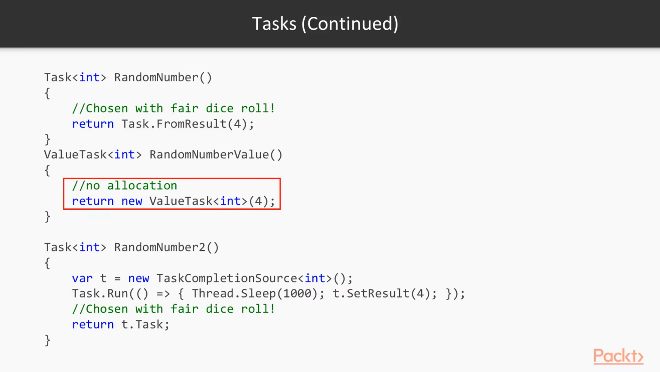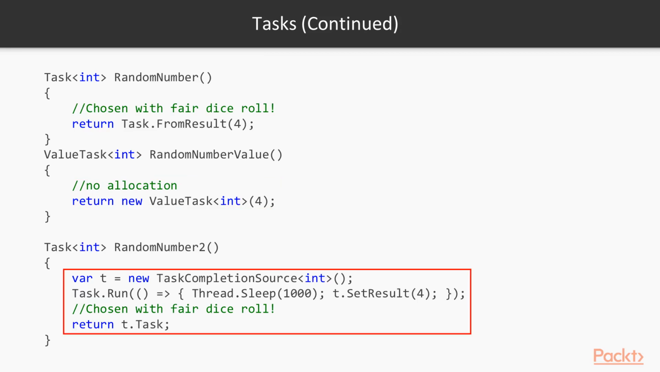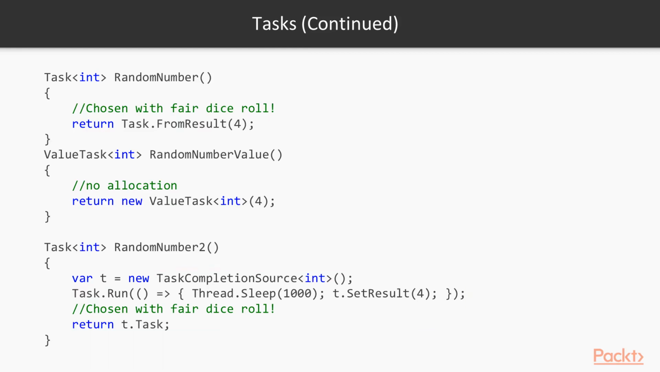So, recently, the .NET Runtime introduced ValueTask, a task object that is allocated on the stack. Finally, a third way to create a task is one where you can explicitly control when a task ends. So we create a TaskCompletionSource and then we return it as a task. And notice in another task, we specify t.SetResult as 4, which signals that the task should end. So these are the different ways to create a task.